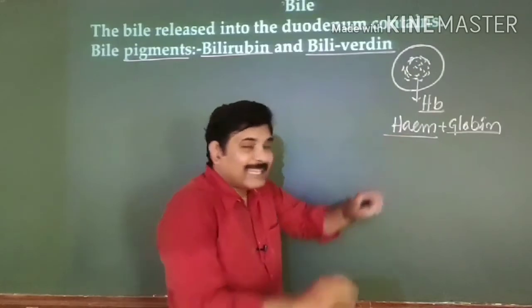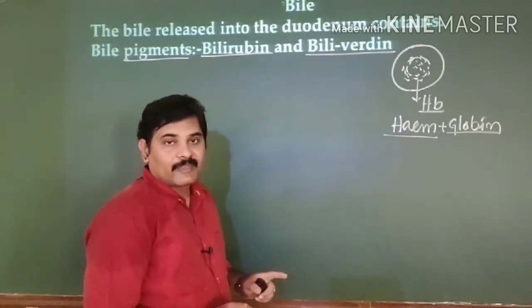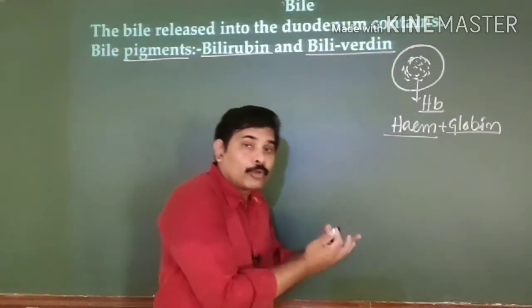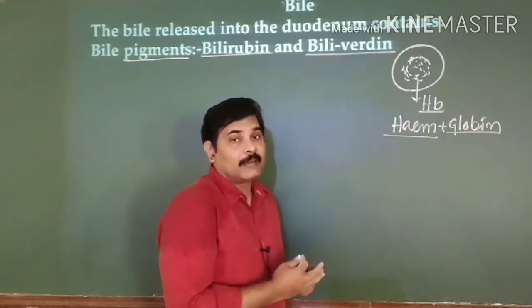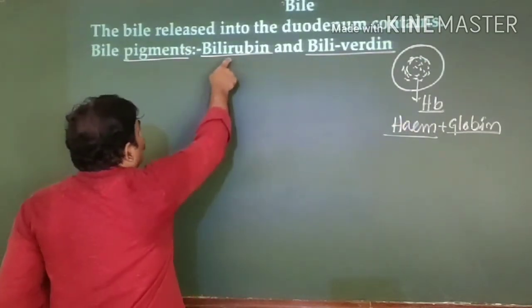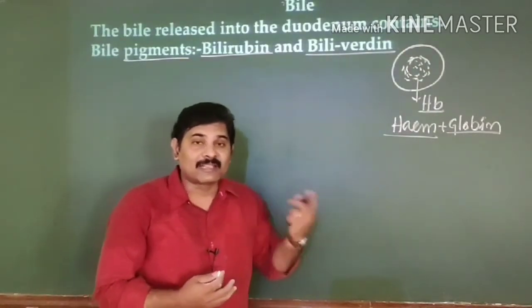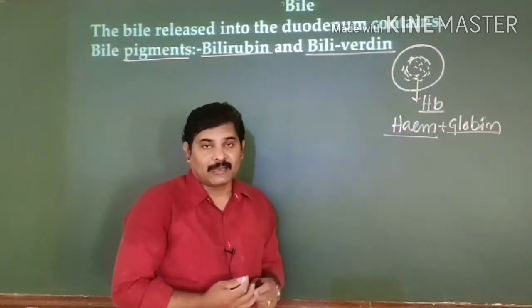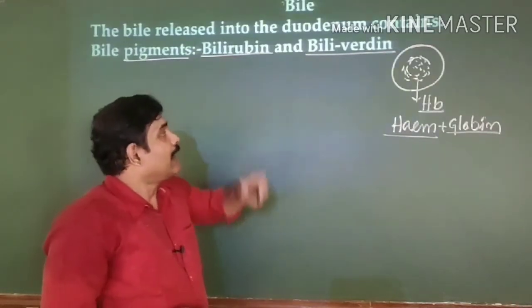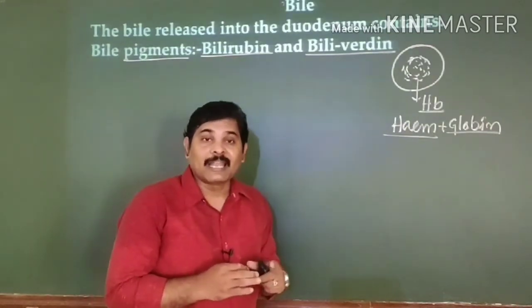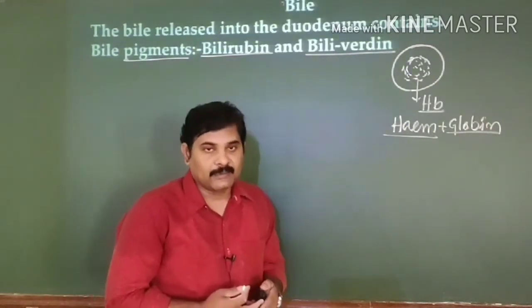This heme gets decomposed in your liver. As a result, it produces two color-giving pigments known as bilirubin and biliverdin. One is yellow in color whereas the second one is green. That is the reason why your bile juice appears to us yellowish green in color, right?